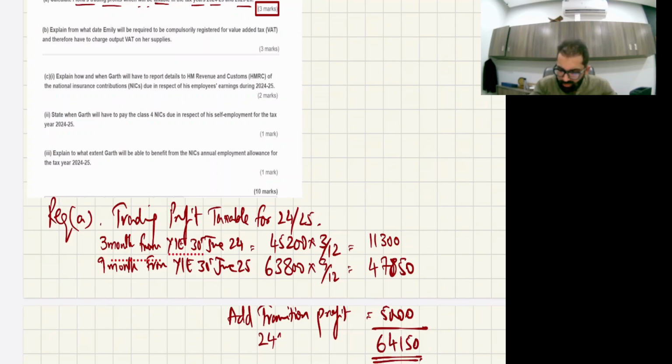This is the taxable profit for 24-25. That means when you make the column for 24-25 non-saving interest dividend, trading profit will go as 64150 in the non-saving column of 24-25 fiscal year calculation. Done.